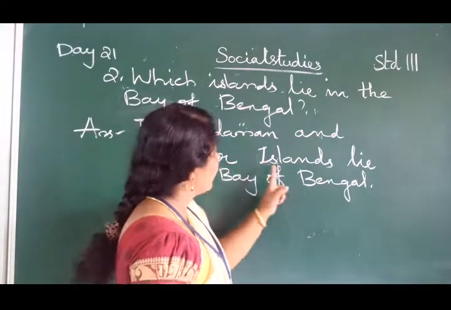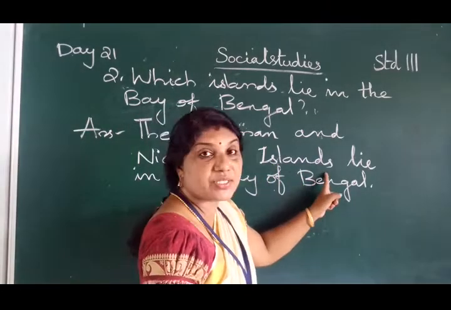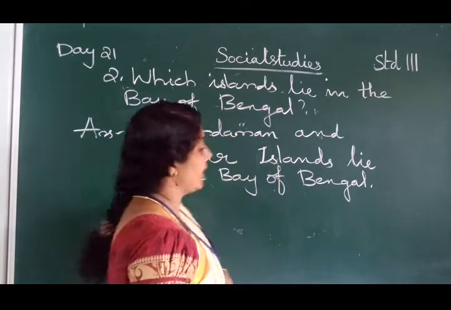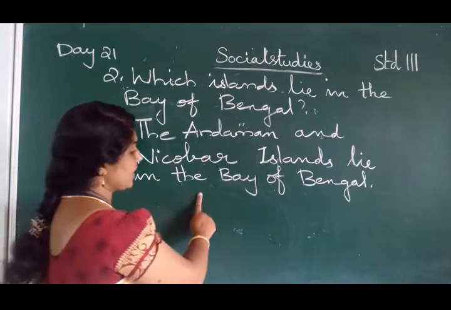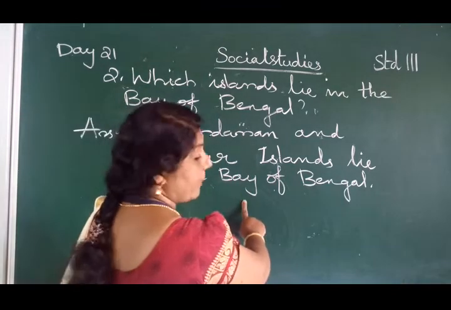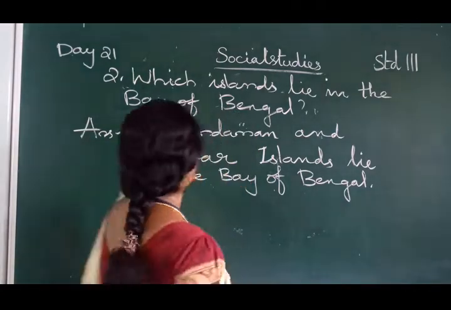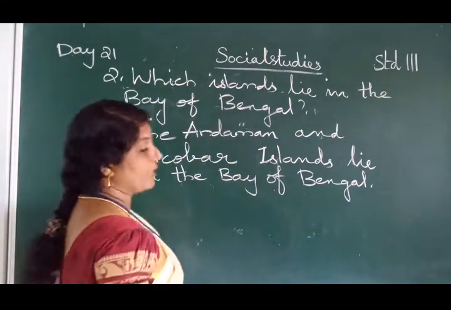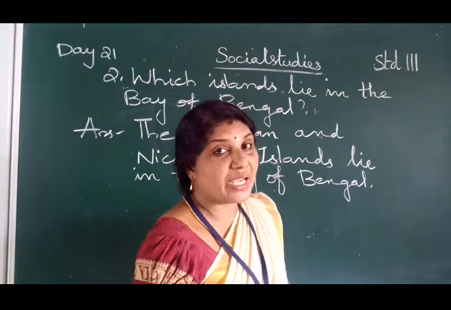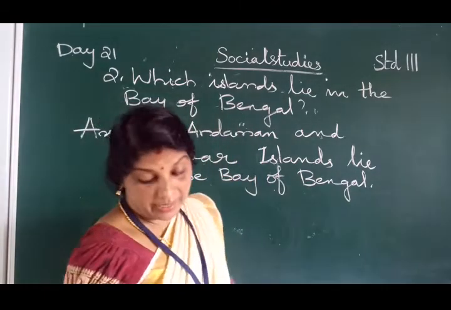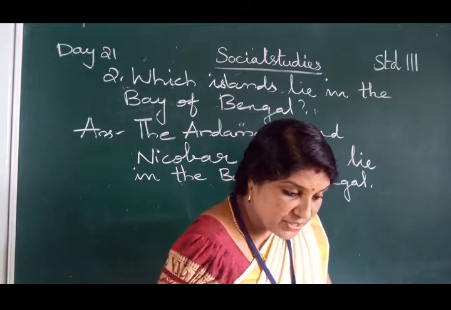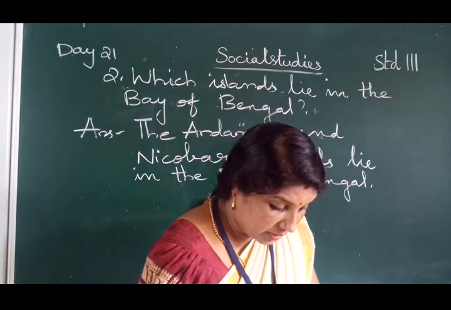N-I-C-O-B-A-R, Nicobar. I-S-L-A-N-D-S, Islands. L-I-E, lie. I-N, in. T-H-E, the. B-A-Y, Bay. O-F, of. B-E-N-G-A-L, Bengal. So here the answer is the Andaman and Nicobar Islands lie in the Bay of Bengal. Okay, children.